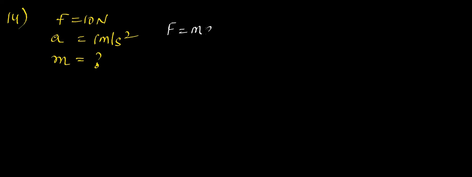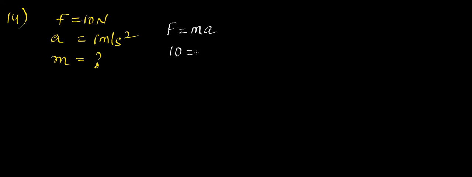A 10 newtons force, so F is 10 newtons, is applied on a body which produces in it an acceleration. So acceleration is given as 1 meter per second square. The mass of the body m is? So which formula will you use, Gautam, here? Which F formula will you use? F is equal to m into a.